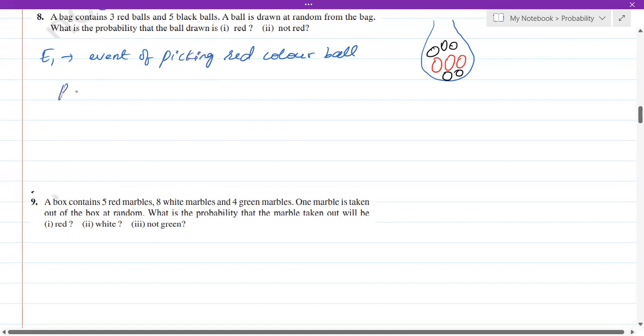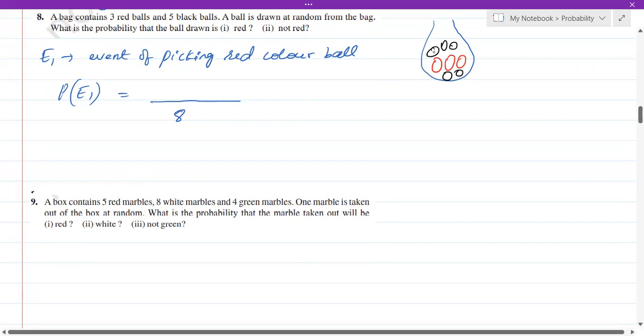Now what we have to calculate is P of E1. As we know, the probability of an event is the number of outcomes favorable to the event divided by the total number of outcomes. Now, how many balls are there totally? Totally 8 balls are there, isn't it?